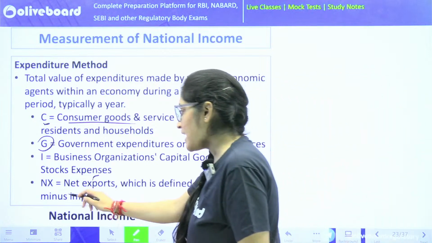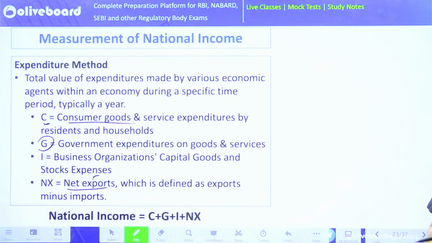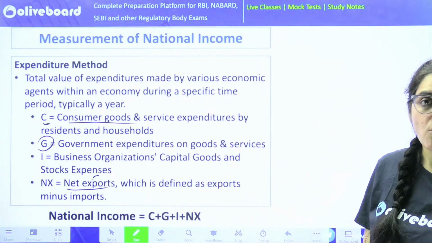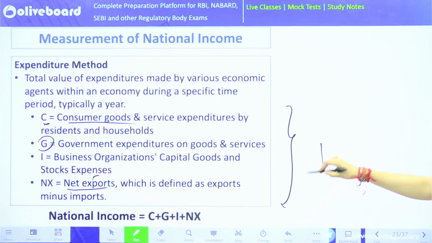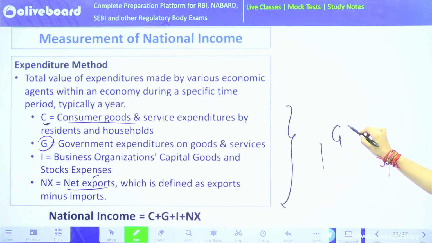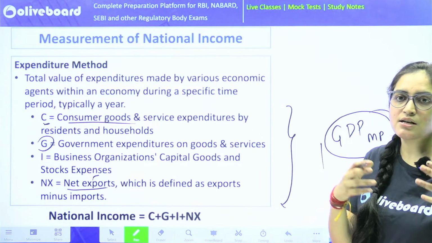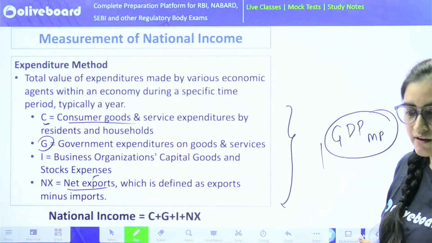Then lastly, it can be net exports, the exports that are being done minus the imports that we are doing. So if we calculate all these things, we will know our expenditure. And when we add all these things, we will get GDP at market price. When we find GDP at market price, we can simply convert it into any national income aggregate. But this you have to remember.